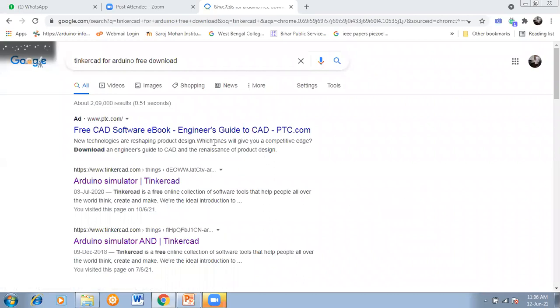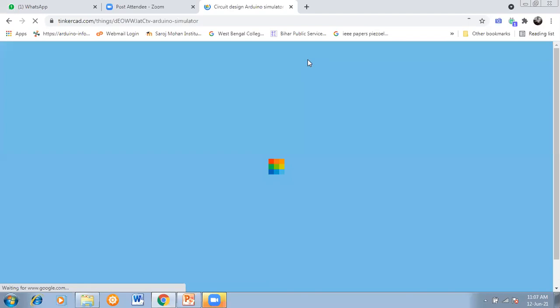Here a lot of tabs have opened. So now look, www.tinkercad.com, that you have to open. Okay. So click on Tinkercad, www.tinkercad.com. I will give you the link after the end of the session. I will provide it. So just click it. The network is slow, so that's why it is delayed.